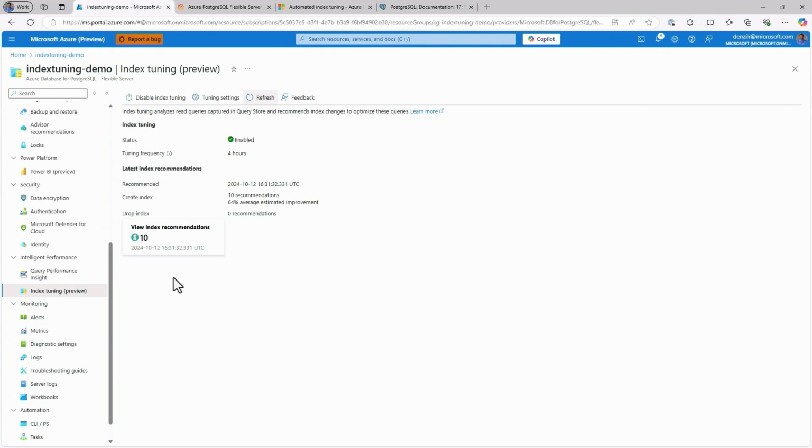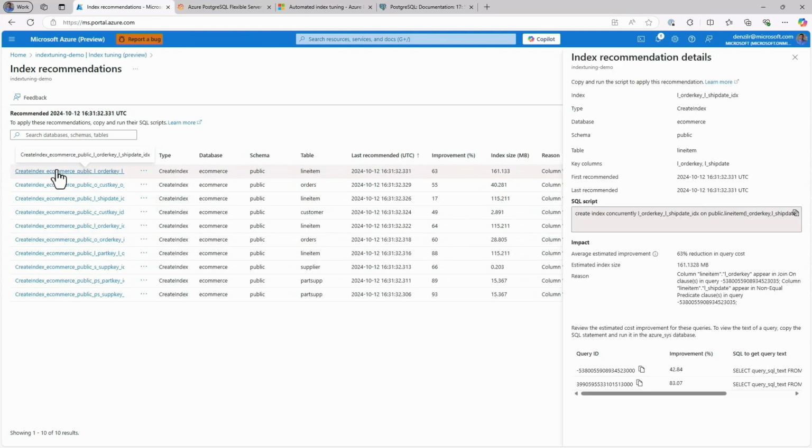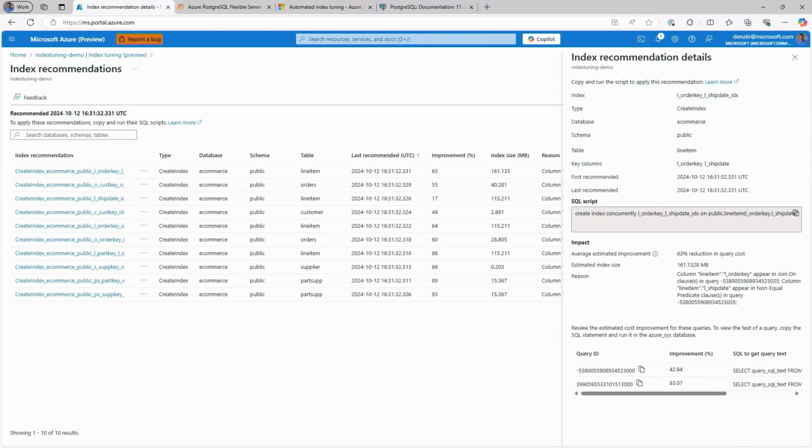So then this runs in the background, so I can't really wait for the hours and run the workload to show this. But the index recommendations look something like this, right? So you get a set of index recommendations, and if you click on each index recommendation, you're going to see a few things. You'll see the index, you'll see the script, you'll see when it was first recommended and last recommended. So if you've created it, you shouldn't recommend it again. You'll see the average improvement and the index size, and then you'll see the queries that it affected, and the reason, right? So this is a rich set of data in terms of evaluating now, should I create that index? Because you know what it'll affect, right?